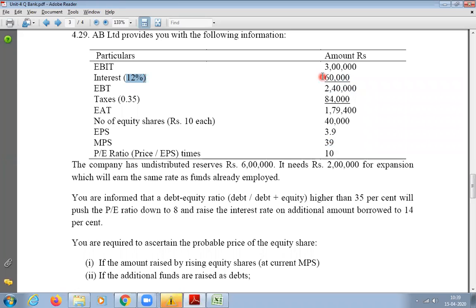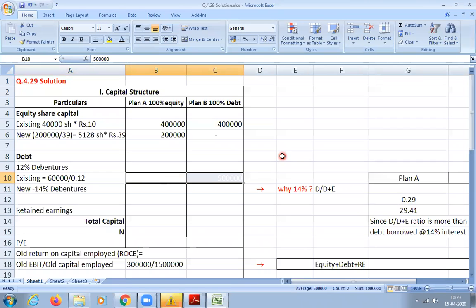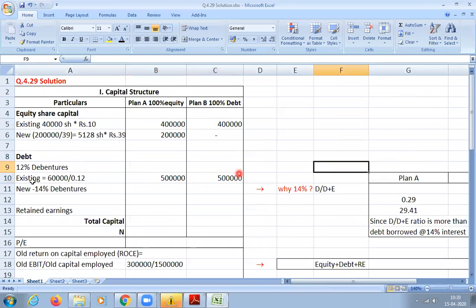If I do a cross multiplication, I'll get the debt amount. So 60,000 divided by 0.12. Calculate. How much will you get? Five lakhs, sir. Yeah, 60,000 divided by 0.12 is 5 lakhs. And this is existing debt, so I'm writing it common for both the columns.